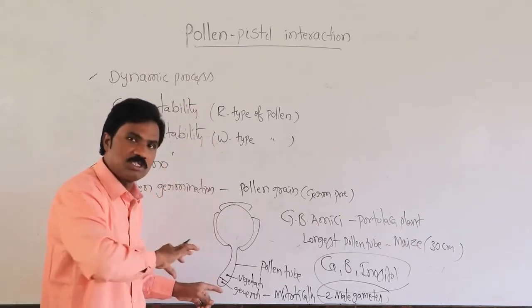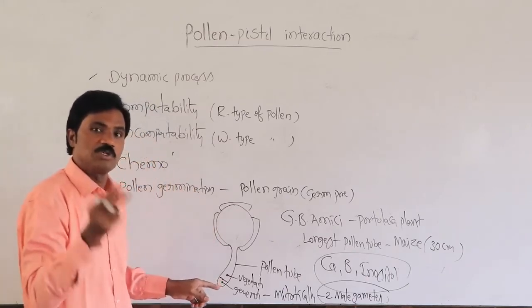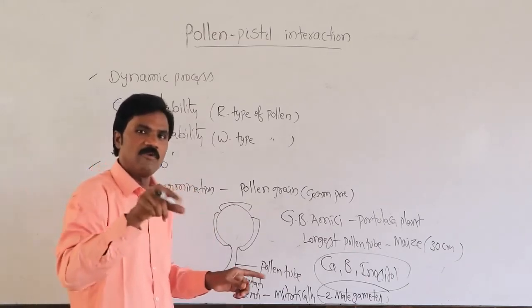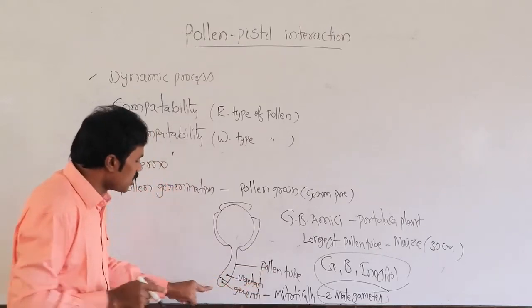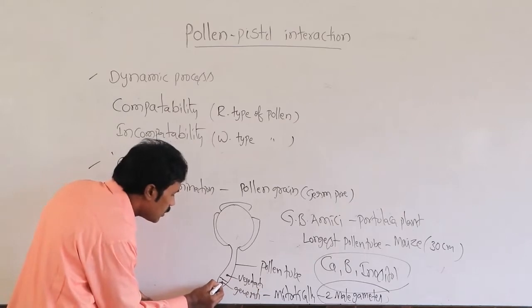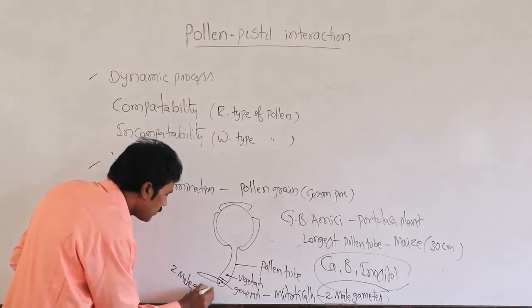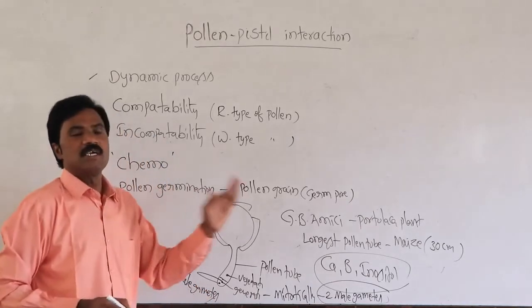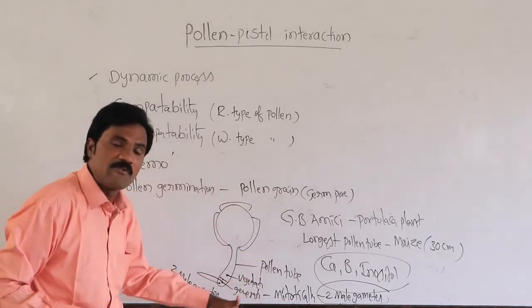If it is the 3-cell stage, no mitotic cell division takes place. If it is the 2-cell stage, then only the generative cell divides mitotically to form the 2 male gametes, which are present in the terminal part. So like that, it is ready for traveling.